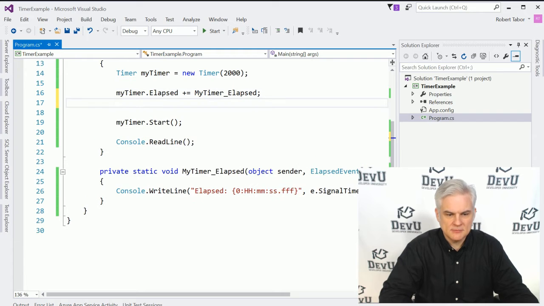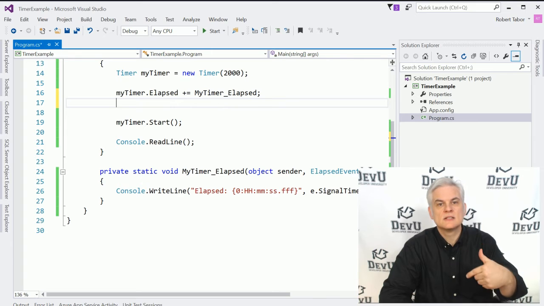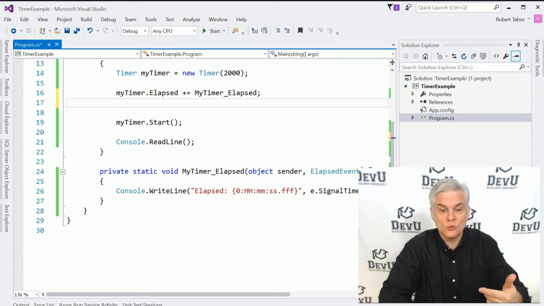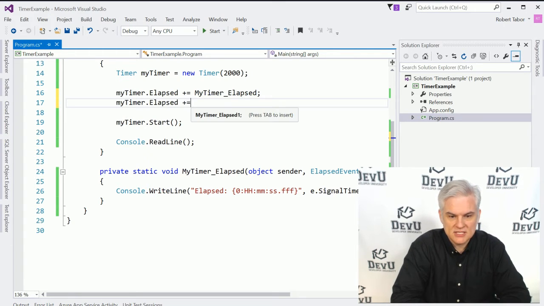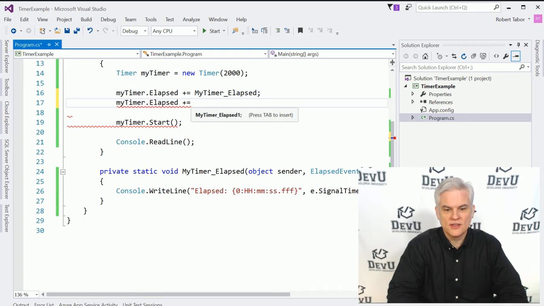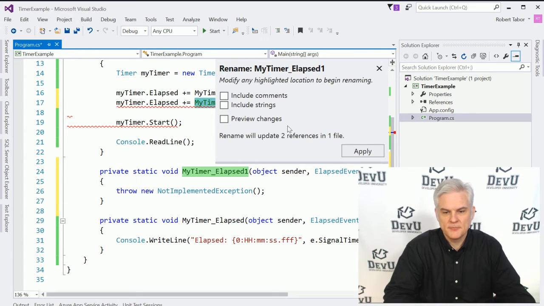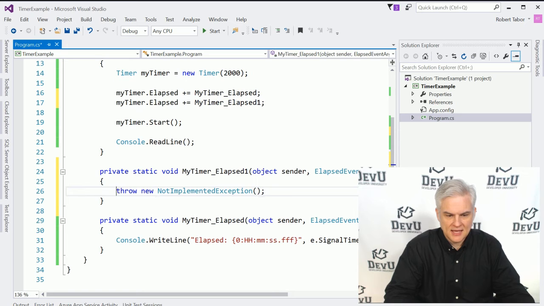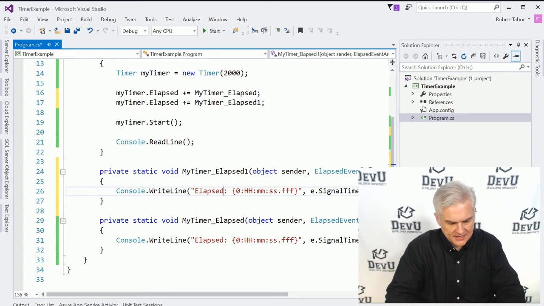All right. Now let's say that we want more than one event handler to execute whenever the event is raised. I can do this all day long. Let's go ahead and add another method. This time it'll be called myTimer_elapsed1. Notice the 1. Here I'm going to get rid of this little box again. Inside of this new method, I can do essentially the same thing, and I'll just use that elapsed1 versus elapsed.